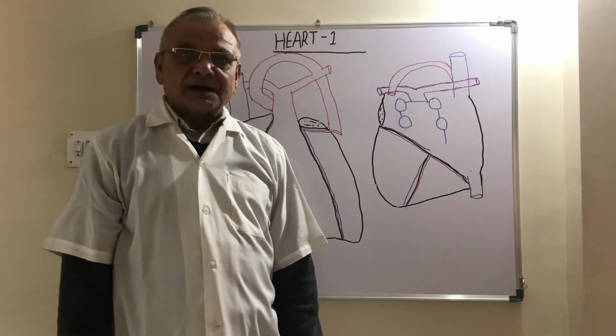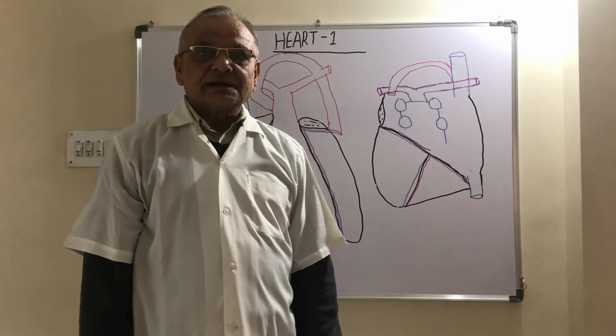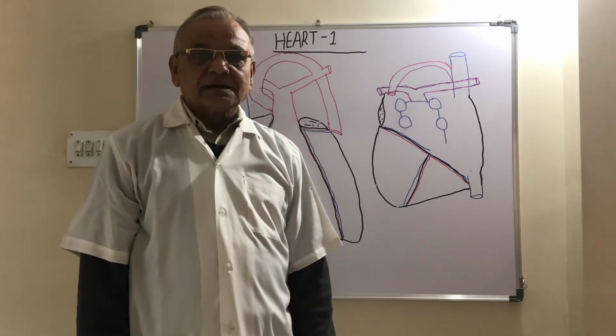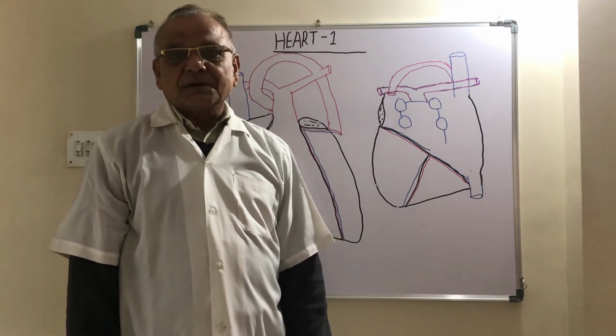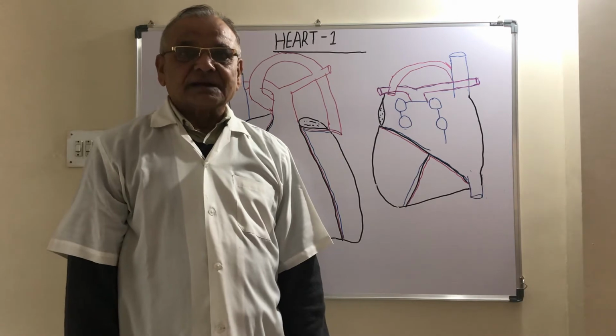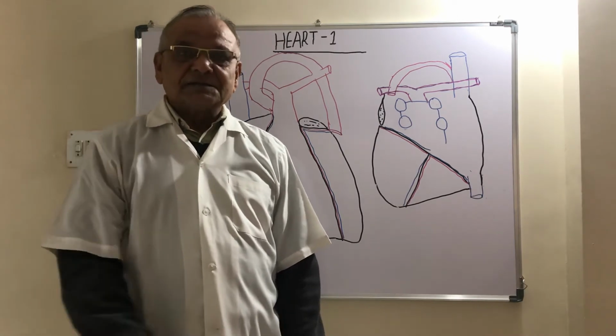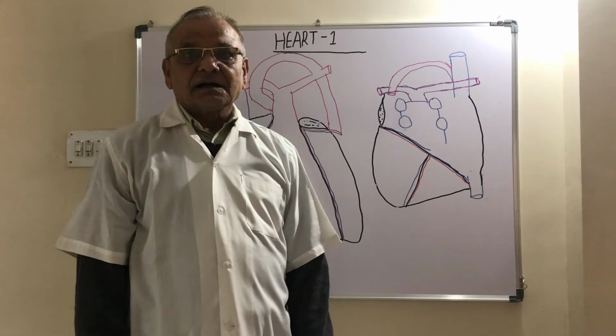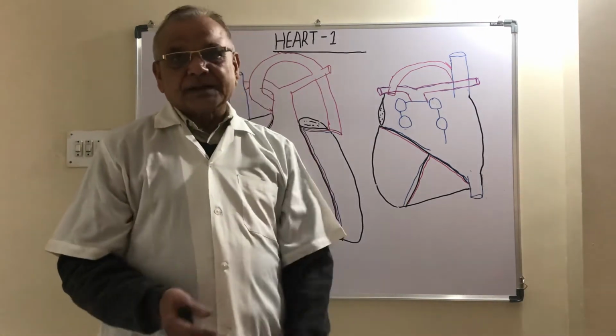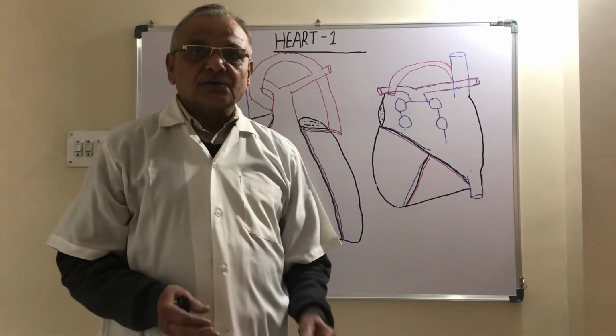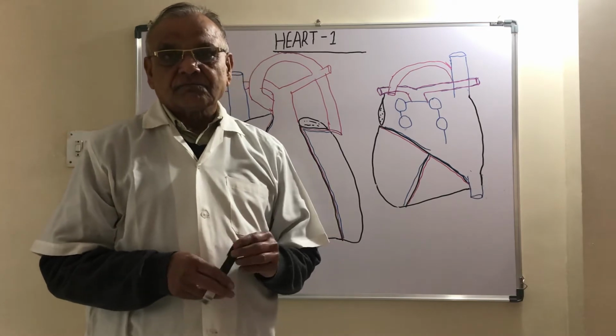About 2/3 of the heart is situated left to the median plane and about 1/3 part of the heart is situated right to median plane. So heart is situated more on the left side. Heart is enclosed by pericardium.